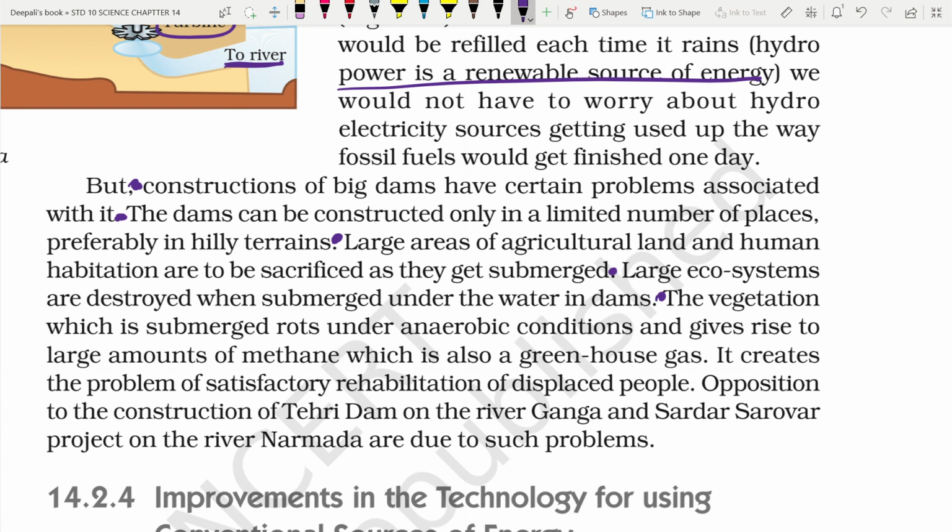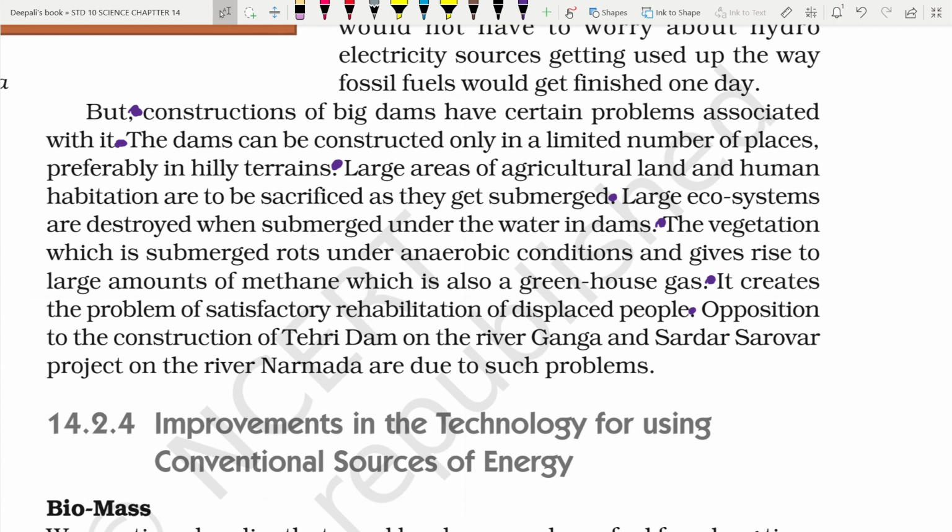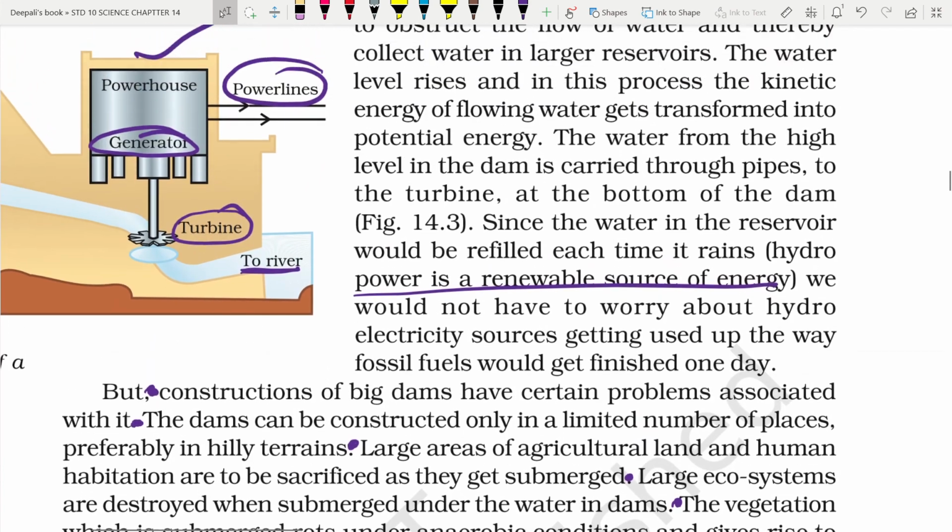The vegetation which is submerged rots under anaerobic conditions and gives rise to large amounts of methane, which is also a greenhouse gas. It creates the problem of satisfactory rehabilitation of displaced people. Opposition to the Tehri Dam on the river Ganga and the Sardar Sarovar project on the river Narmada are due to such problems. So these are the disadvantages.